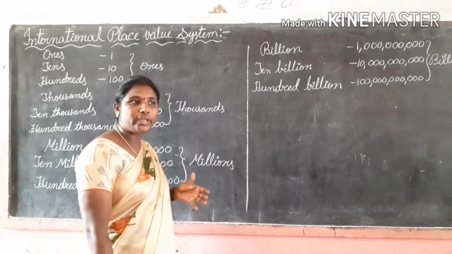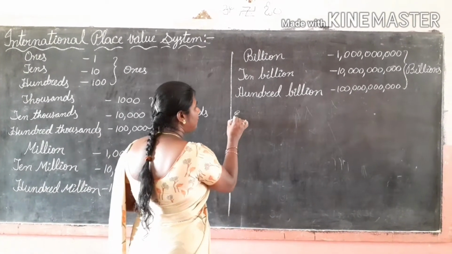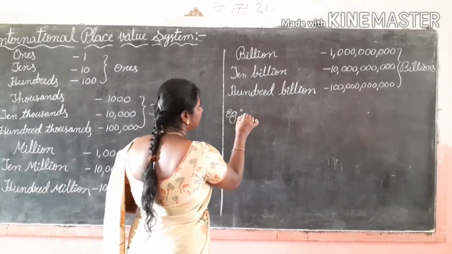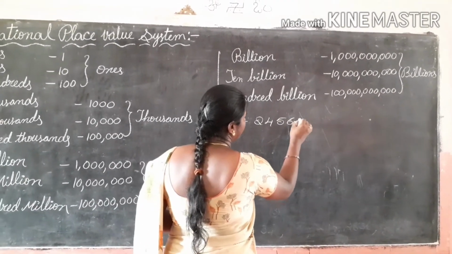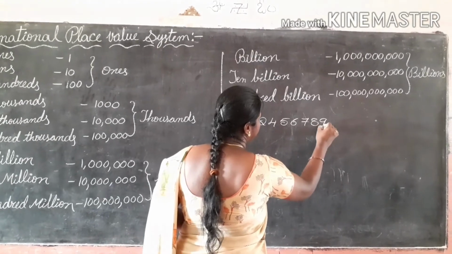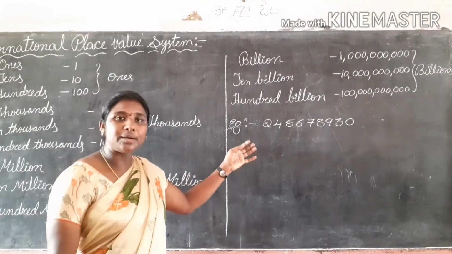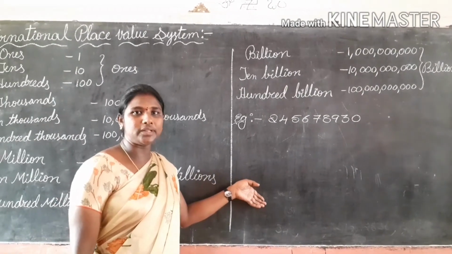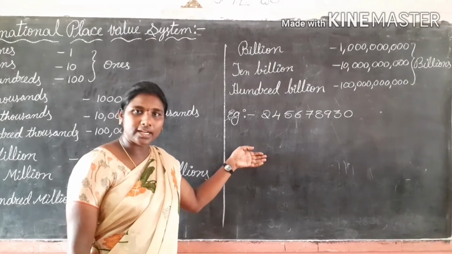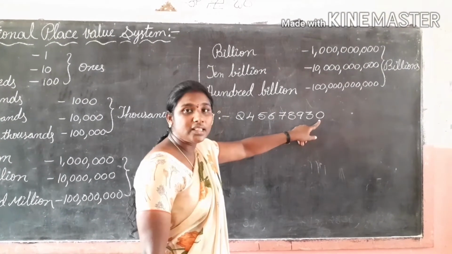Now, how are we going to write the given number in international place value system? For example, how do we write this number in international place value system? We have to put the commas, based on the periods.